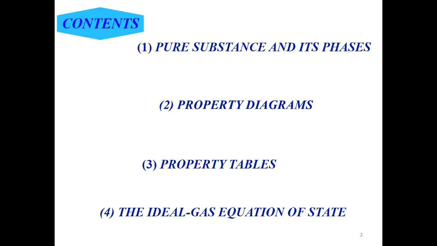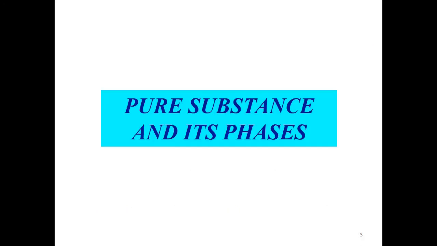Okay, in terms of content, in chapter 2 we will learn first about the pure substance and its phases, second the property diagrams, third the property tables, and the last one we will discuss the ideal gas equation of state. Pure substance and its phases.